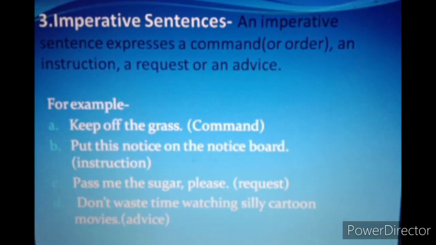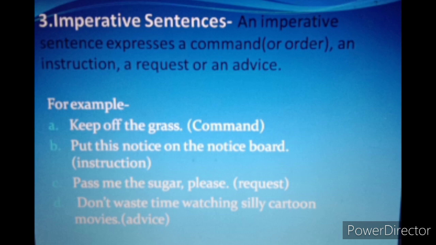Third one is imperative sentences. Now what are imperative sentences? An imperative sentence expresses a command or order, an instruction, a request, or an advice. When you give a command like sit down, stand up, shut the door, these are commands. Or when you give any instruction like put this notice on the notice board, it is an instruction. Or a request like pass me the sugar please, or can you please give me a pen, a kind of request. These are basically imperative sentences.